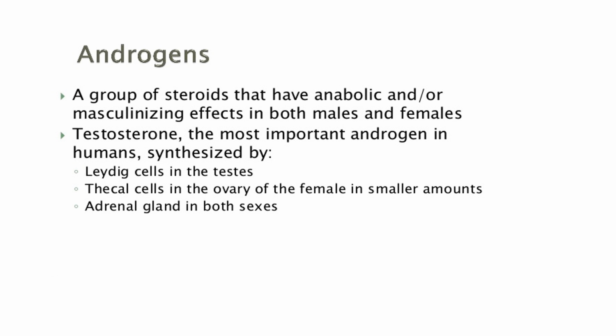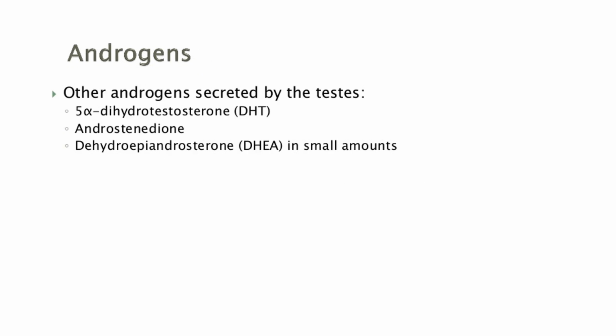The major androgen, or the most important androgen, is testosterone. The other androgens are 5-alpha dihydrotestosterone, androstenedione and dehydroepiandrosterone, DHEA. So three others include 5-alpha dihydrotestosterone, androstenedione, and dehydroepiandrosterone. These are the other androgens secreted by the testis.